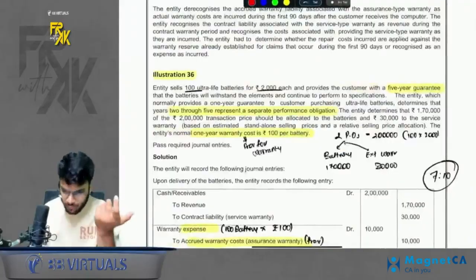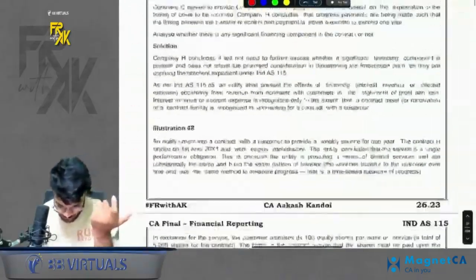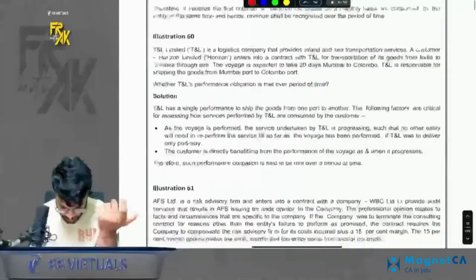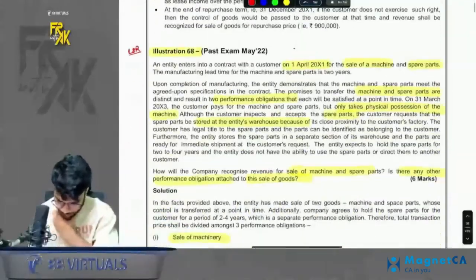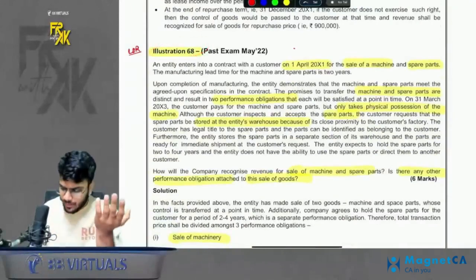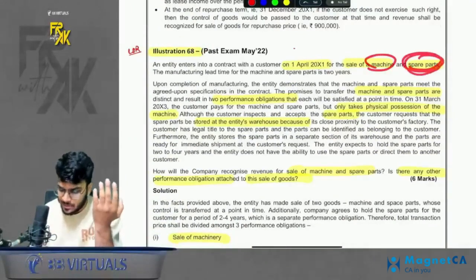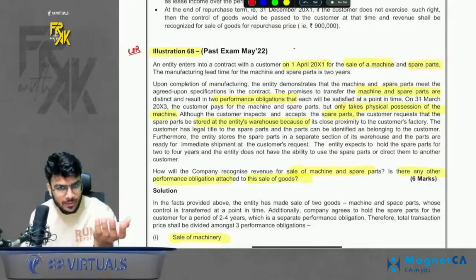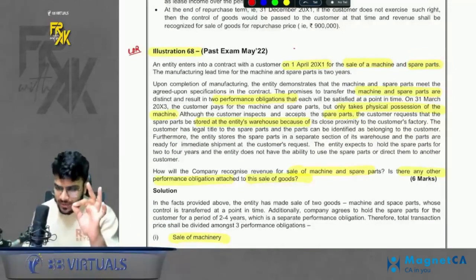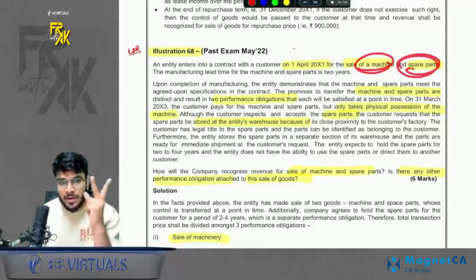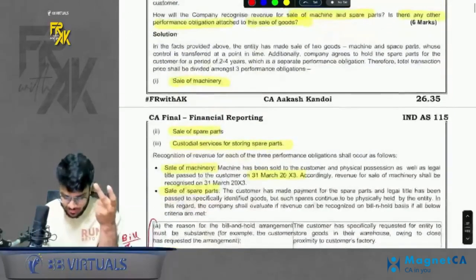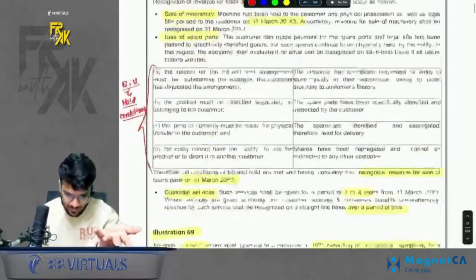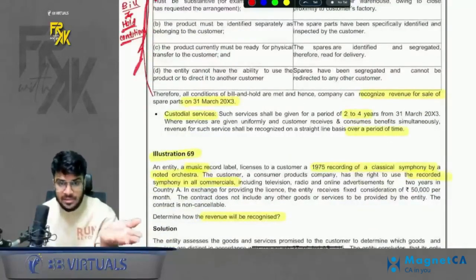For bill and hold, we have one question also. If you want the referencing, I can give it to you. It is a very straightforward, simple question, and that is, I guess, illustration number 68. Basically here we are selling a machine, we are selling spare parts. The delivery of spare parts is kept pending at the customer's request. So it is a case of bill and hold. So here there are not 2-3 POs. Sale of machine is 1 PO, sale of spare parts is 1 PO, and for bill and hold, the company might provide custodial services. So third PO. Then they have given the indicators for bill and hold, which I just read with you.